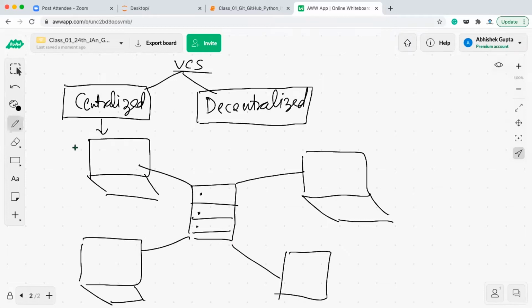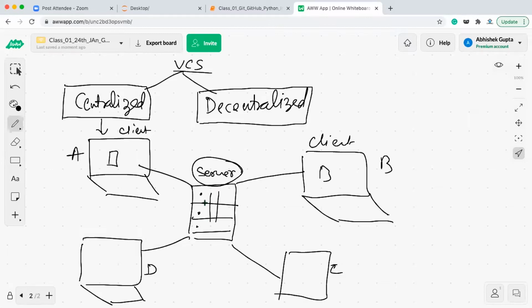Clear? Let's say these are the four people, A, B, C, and D. They are all connected to this central system, or central server, whatever you want to call it. They are all connected, and these are the different clients, client A, client B, client C. Now, in the centralized version control system, whatever changes they make, they store all of those changes in a single place called the central server or central system.